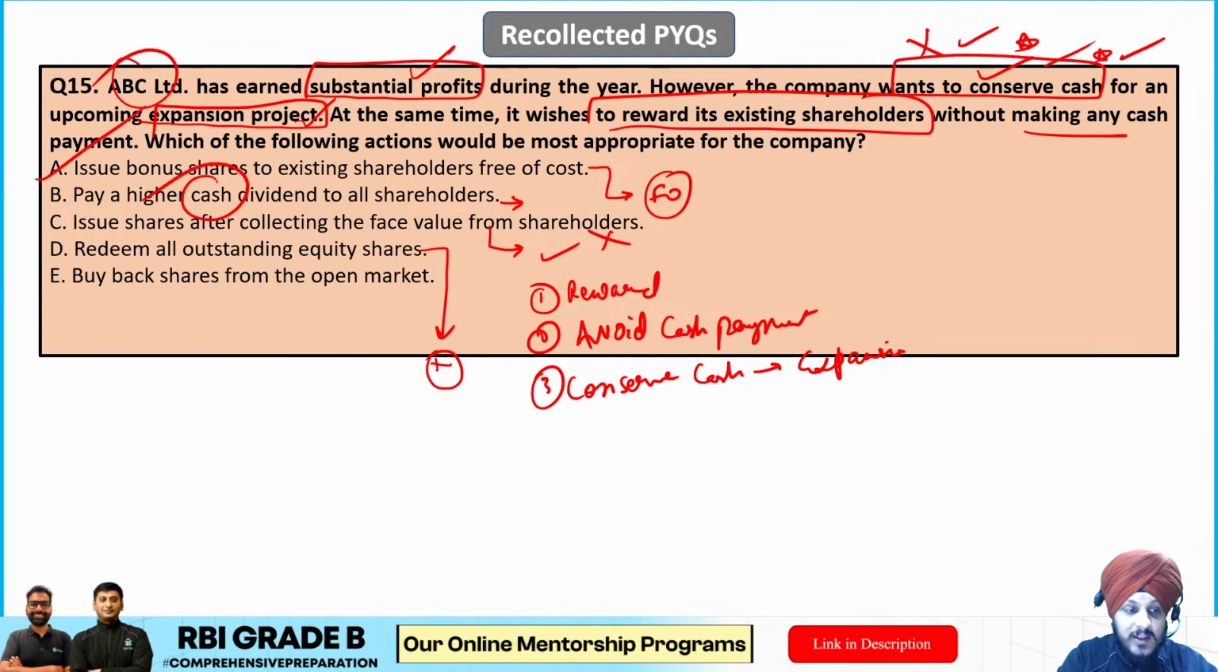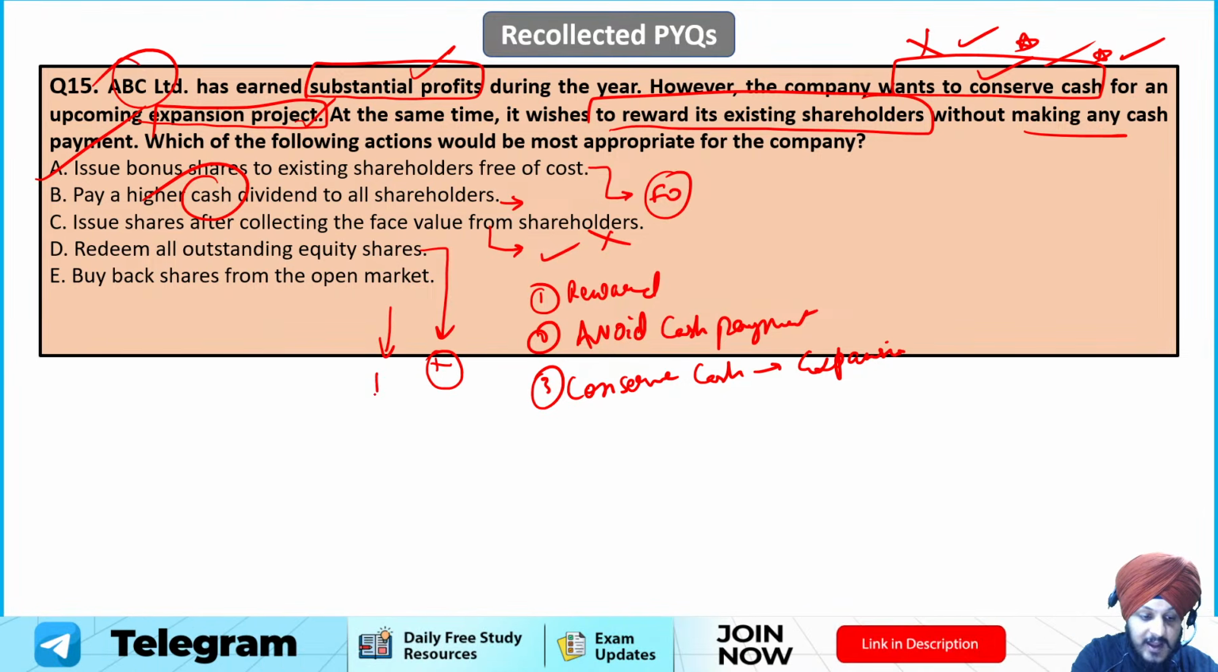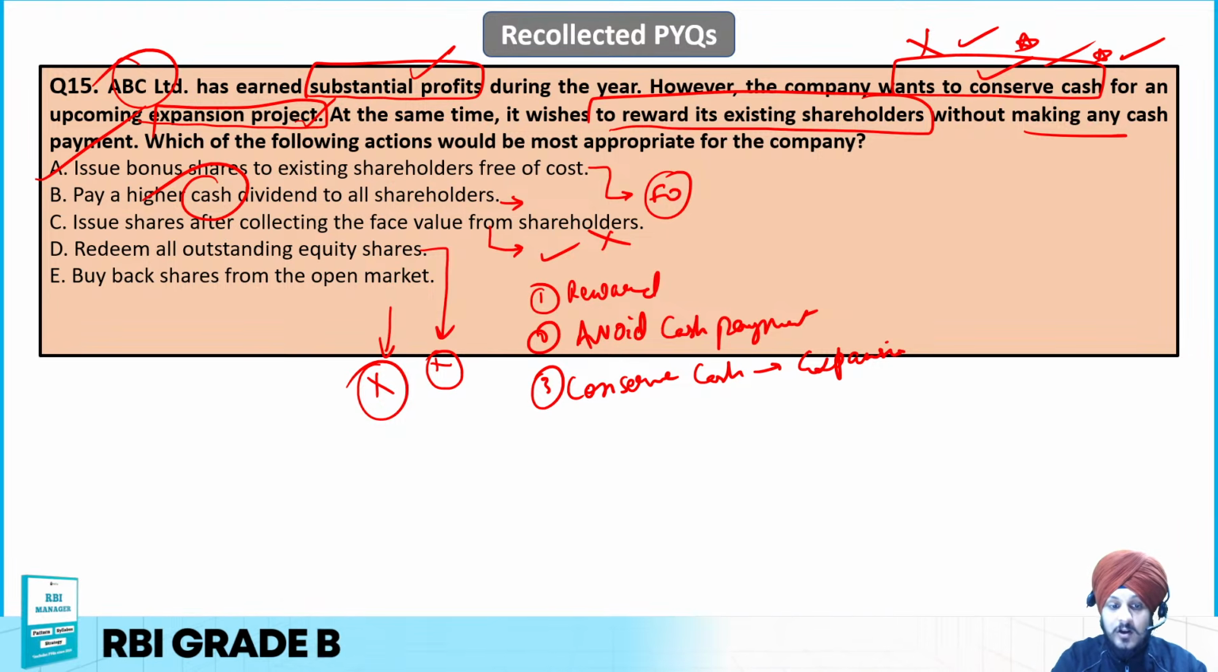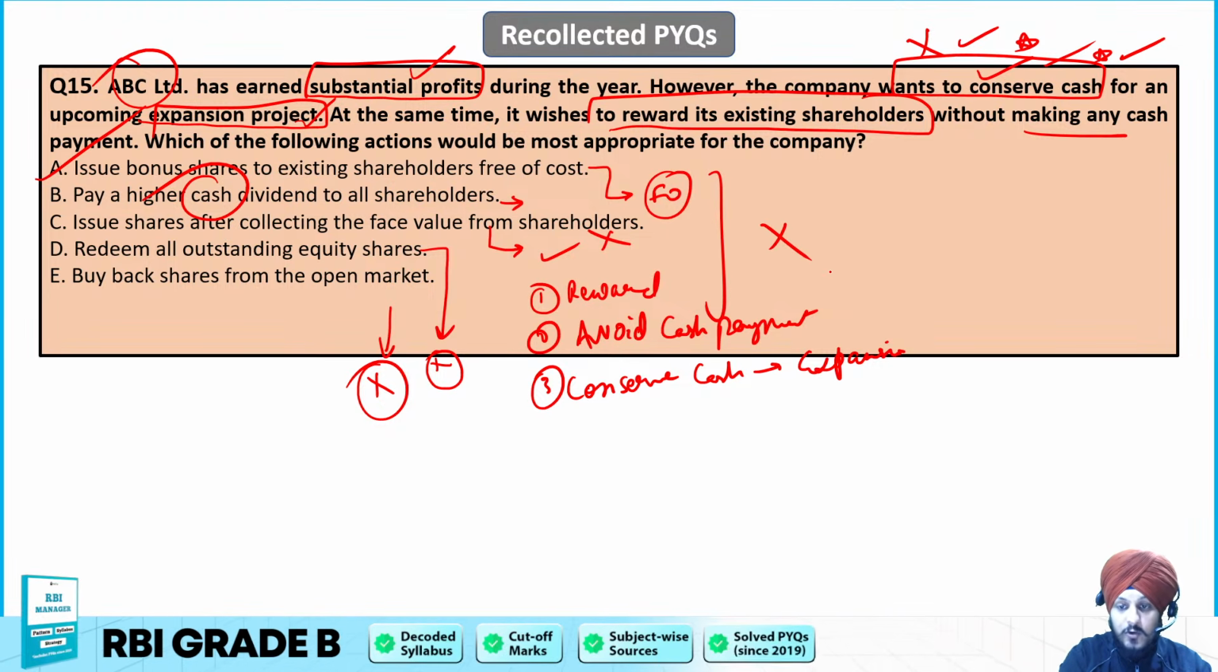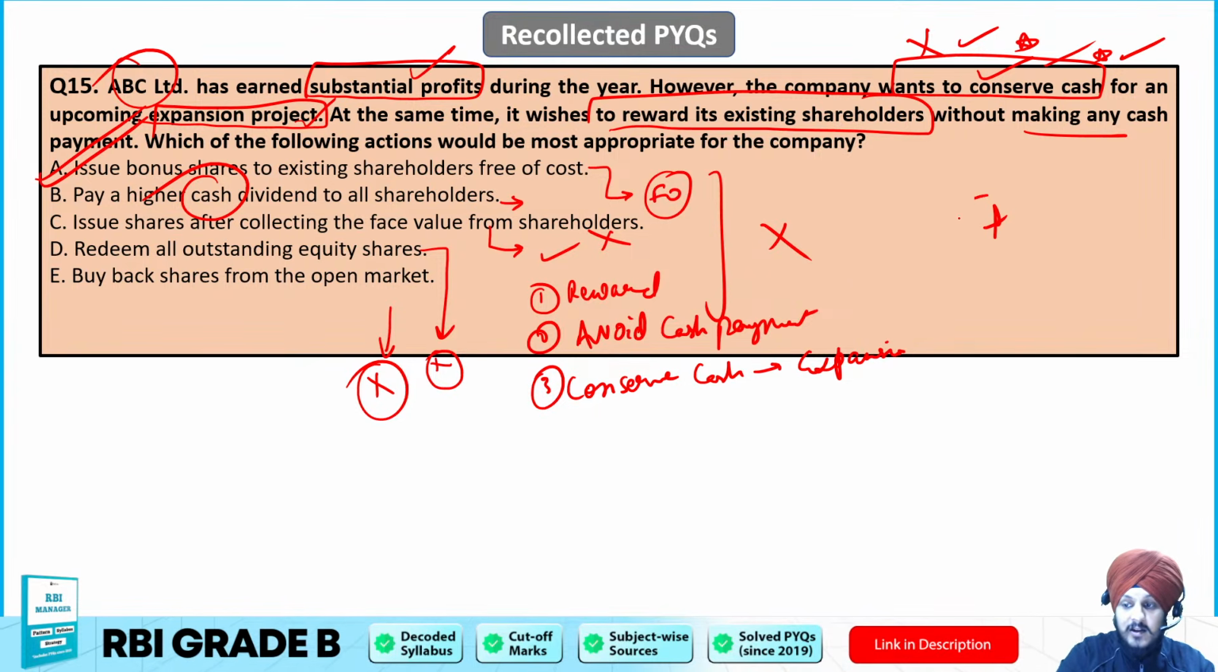Then buy back shares from the open market, so again buyback requires the company to spend cash, so this again goes against the objective of conserving cash, which is the priority of the company. So that is why the rest of the options are not going to be the answer, and A is going to be the correct answer to this question.